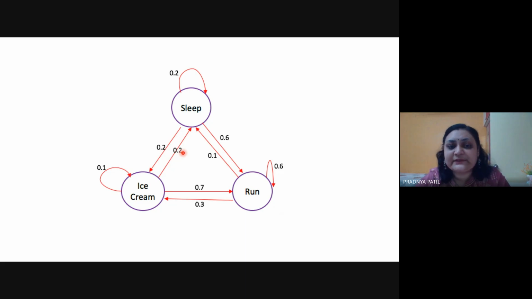But what if these two arrows are not listed? Then from sleeping I would go to run, and from run to sleep I can go again. But if I want to go from ice cream to sleep, there is no possible combination. Let us say these are not available in your diagram, so you will need to go through a different path. Now what if in ice cream there is no outgoing link? In that case, once we come to this ice cream state, we would not be able to go back to the running state or the sleeping state. So that can be possible.